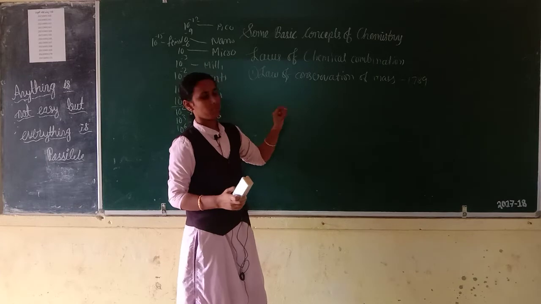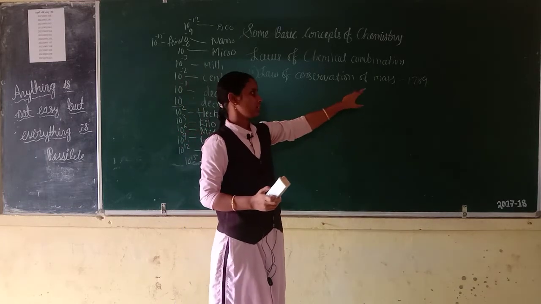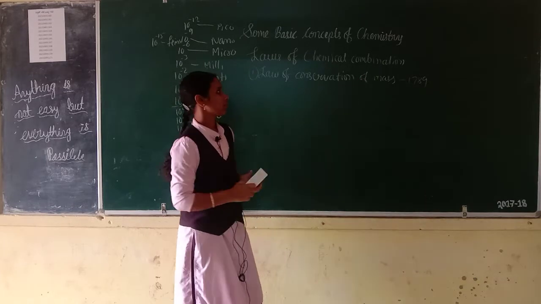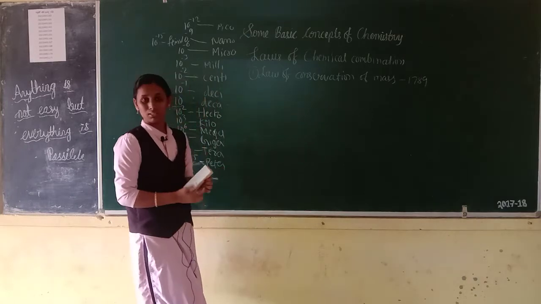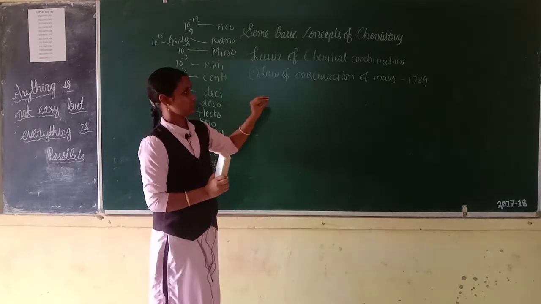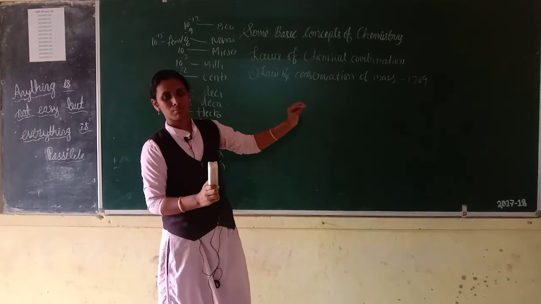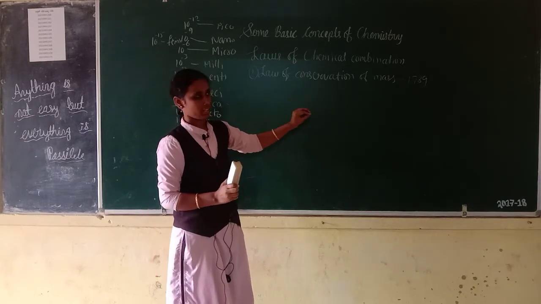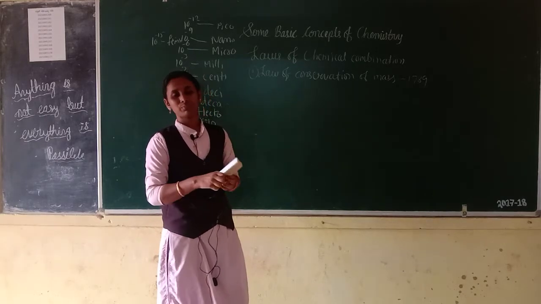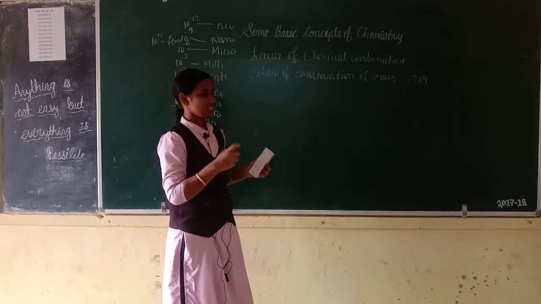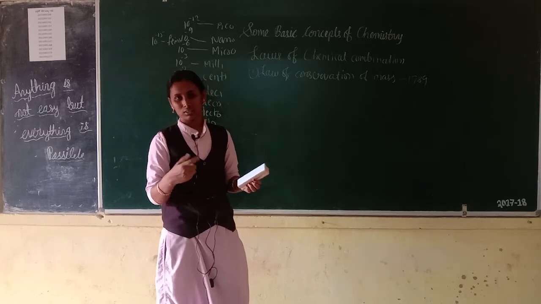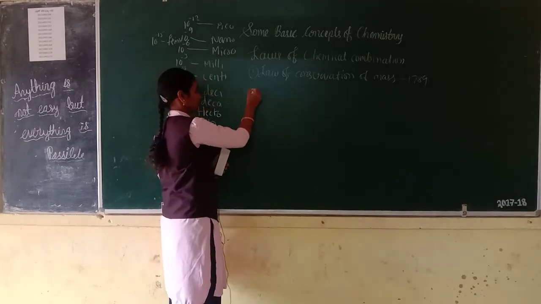This law was given by Antoine Lavoisier in the year 1789. This is the first law. It means the sum of the mass of reactants is equal to the sum of the mass of products in a chemical reaction. In a chemical reaction, mass cannot be created or destroyed. This is the first law.